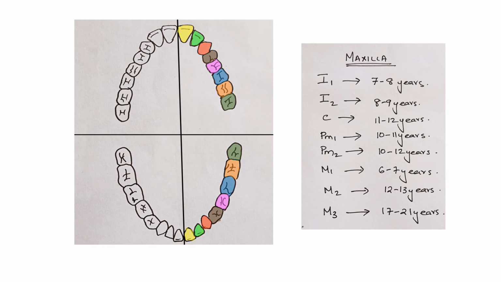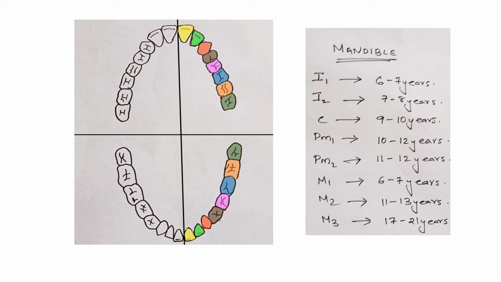In the maxilla, the central incisors erupt at about 7 to 8 years of age, the lateral incisors at 8 to 9 years, the canines at 11 to 12 years, the first premolars at 10 to 11 years, and the second premolars at 10 to 12 years of age. The first molar erupts at 6 to 7 years of age, the second molar at 12 to 13 years, and the third molar at 17 to 21 years of age.